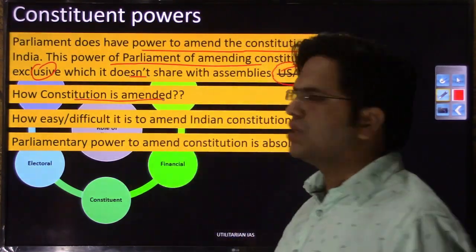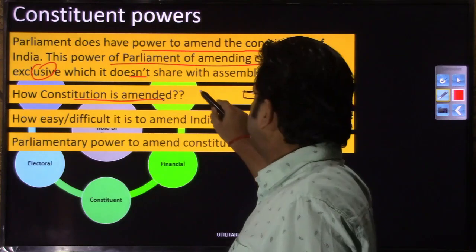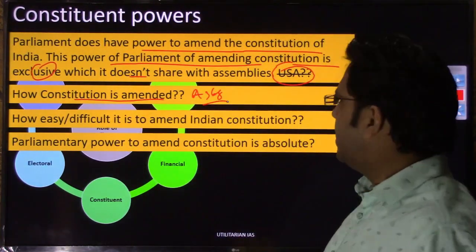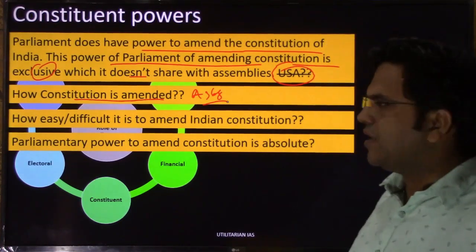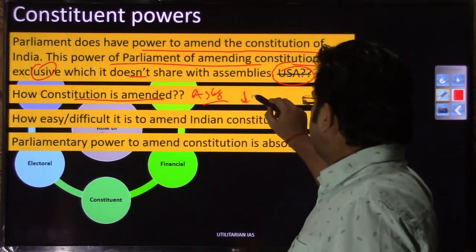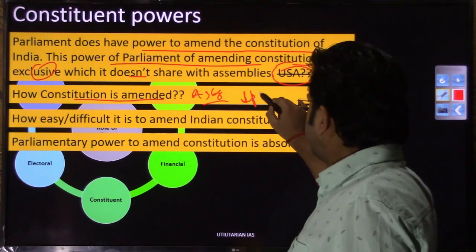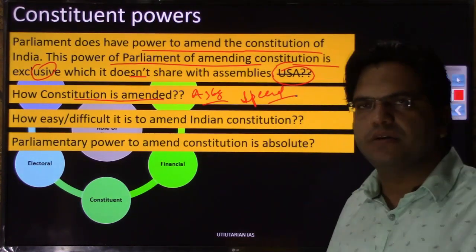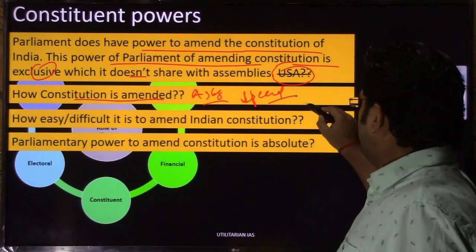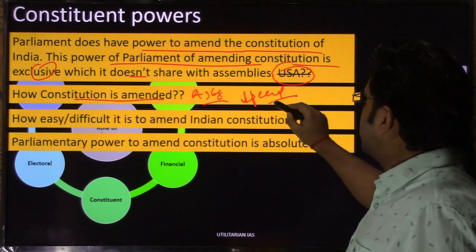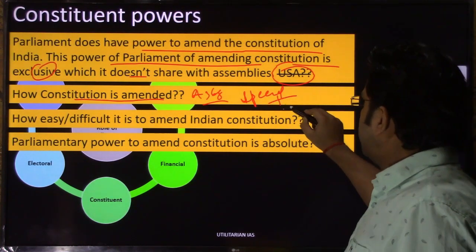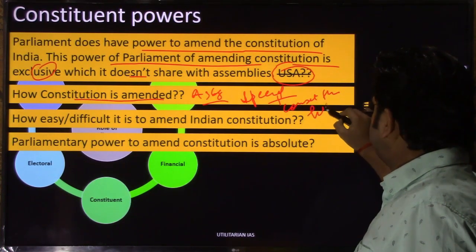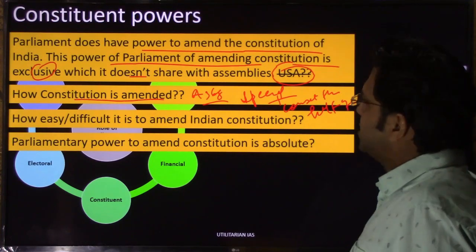Then how is the constitution amended? The constitution is amended under a process called Article 368. There are some provisions which are very flexible, and those can be amended by special majority only. But there are certain provisions which impact the federal features, and those can be amended only by special majority plus consent from half of the states. So that is how it is amended.